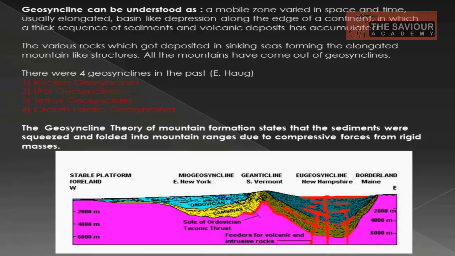So the geosyncline theory of mountain formation states that the sediments were squeezed and folded into mountain ranges due to compressive forces. Here the forces are compressive in nature, and the mountains formed are folded mountains. The geosyncline is sinking downwards and putting a lot of pressure because of its own gravity downwards.